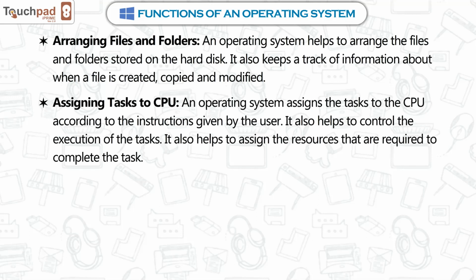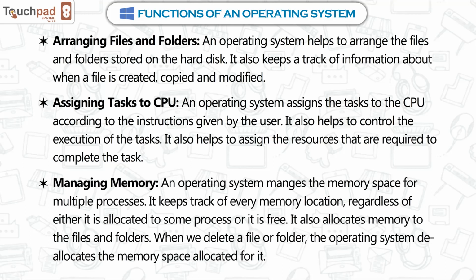Assigning tasks to CPU. An operating system assigns the tasks to the CPU according to the instructions given by the user. It also helps to control the execution of the tasks. It also helps to assign the resources that are required to complete the task. Managing memory.